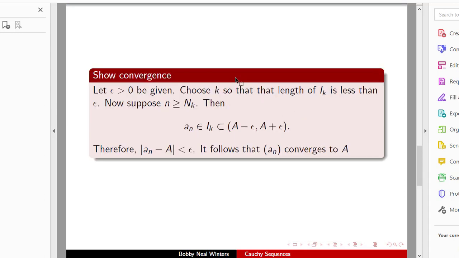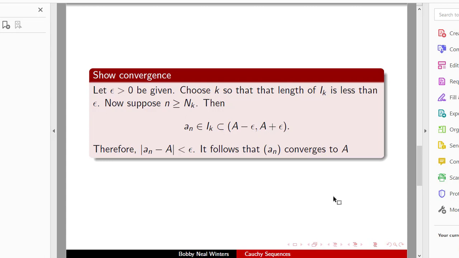Now we'll show convergence. Let epsilon greater than 0 be given. Choose a k so that the length of I_k is less than epsilon. Now suppose that n is greater than n_k. Then a_n is an element of I_k, which is contained in (A minus epsilon, A plus epsilon). Therefore, |a_n minus A| is less than epsilon. Therefore, it follows that a_n converges to A.